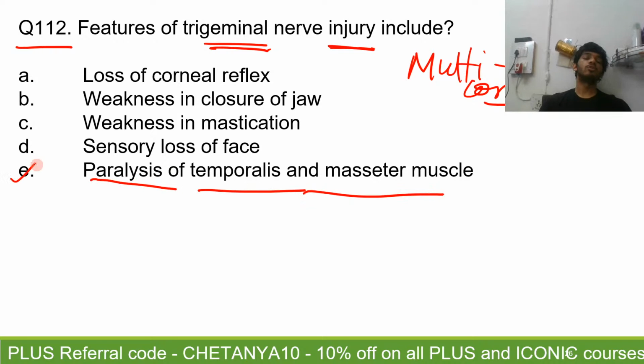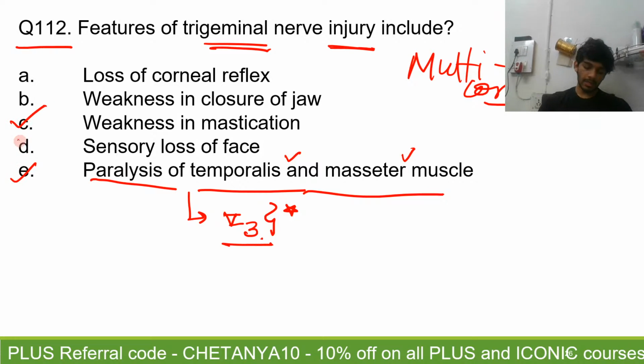That is absolutely true. These are muscles of mastication, so they will be supplied by the motor root of the mandibular division of the trigeminal, and there will be paralysis of temporalis and masseter muscle. If this is true, then C also has to be true: weakness in mastication. C and E are true, right? So C, D, E has been written.